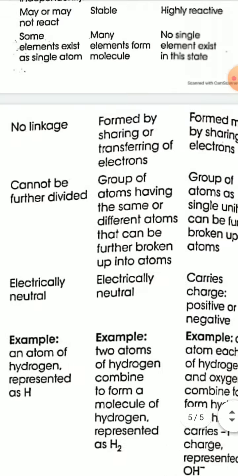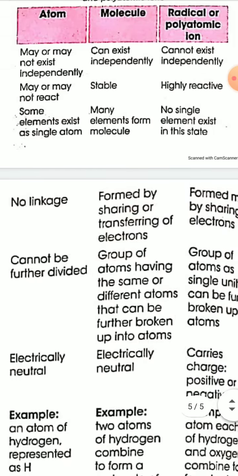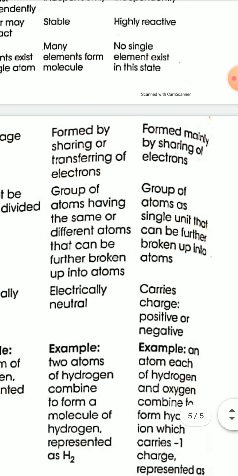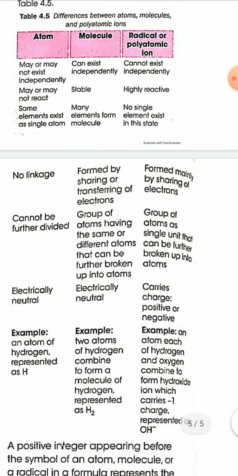Next difference: in case of an atom, no linkage, but molecules are formed by sharing or transferring of electrons, while radicals are formed mainly by sharing of electrons. An atom cannot be further divided, but a molecule, constituted by elements of same or different types, can be broken up into atoms.